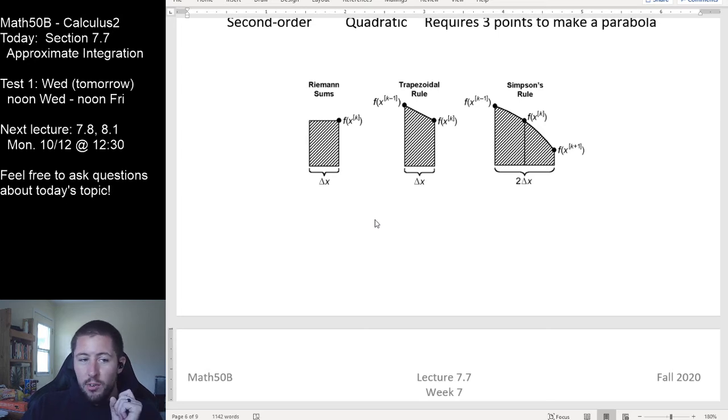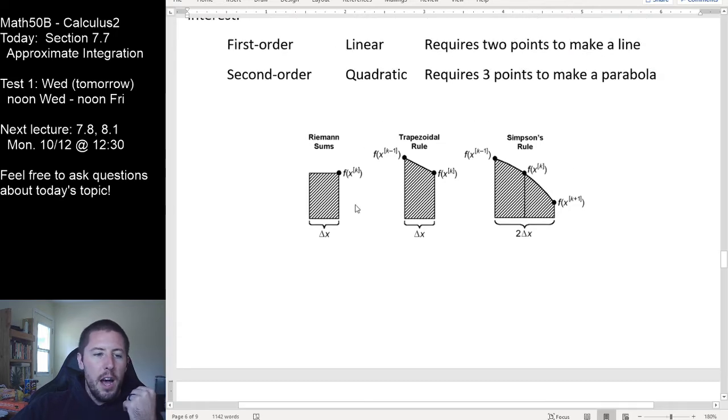So what you guys should also realize is that there could conceivably be something above Simpson's rule. Maybe a third degree approximation that's going to be even better. A fourth degree approximation is going to be even better. But the math is going to get more and more terrible for us to figure out how those pieces are going to go together here, right? So we're trying to improve the goodness of our estimate by increasing the degree of polynomial that we're using to estimate that one little piece of our function right there.